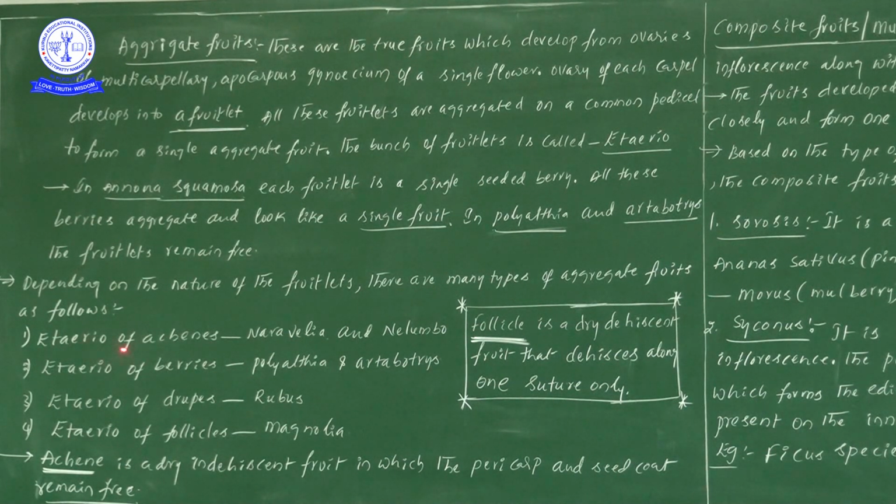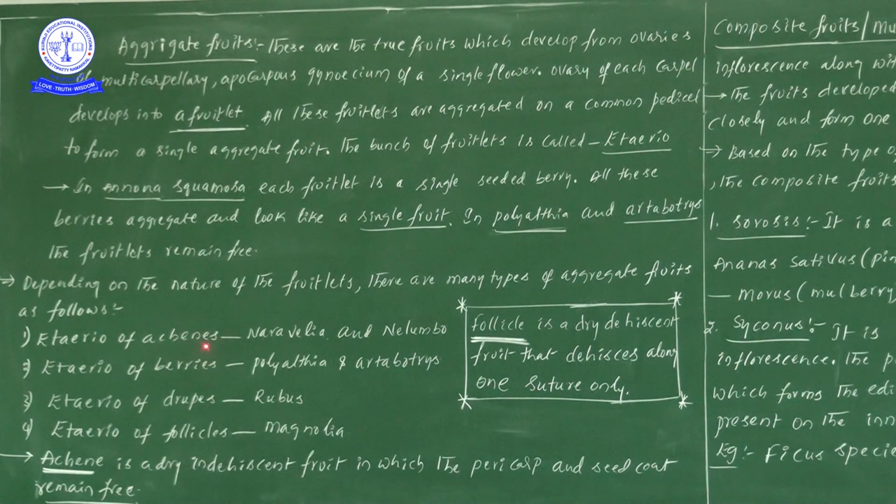I said etario, now you may forget, sir, what is etario? You may think like that at the time. No, once you see there, etario is nothing but the bunch of fruitlets. Instead of saying bunch of fruitlets, we will call it etario. Okay, now let us learn examples.